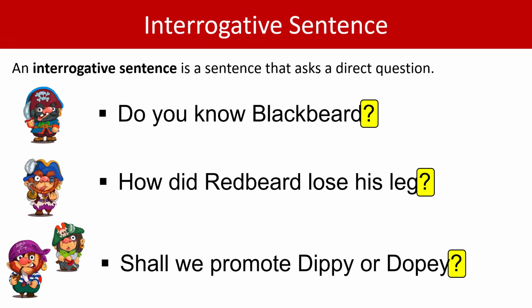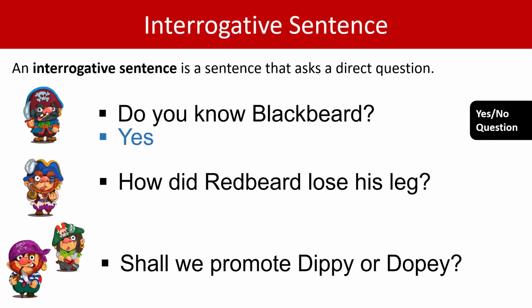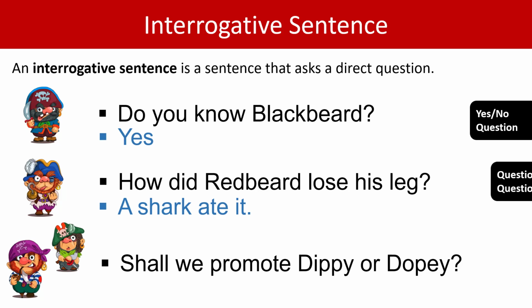Let's answer these questions. Do you know Blackbeard? Yes. That type of question is called a yes-no question. We could also have answered no. How did Redbeard lose his leg? A shark ate it is one possible answer. This type of question is known as a question word question because it starts with a question word, in this example, how.